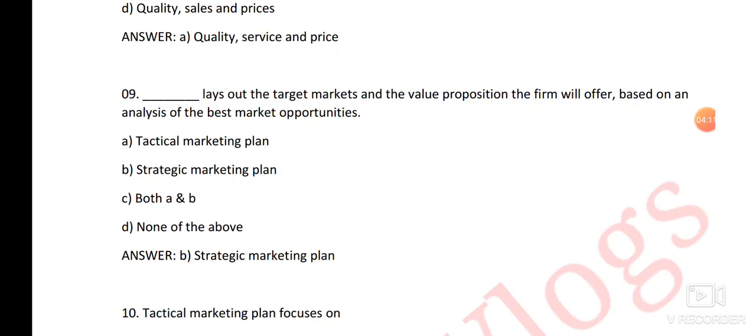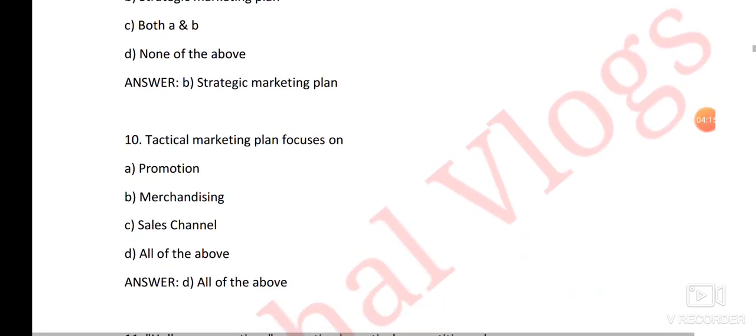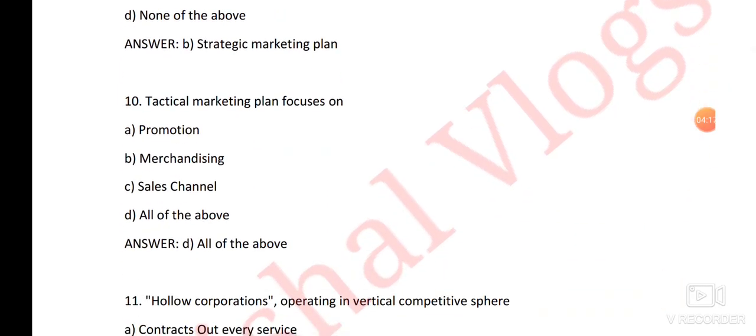Here the right answer is option number B, a strategic marketing plan. Next question, tactical marketing plan focuses on. Here the right answer is option number D, all of the above. That means promotion, merchandising and sales channel.